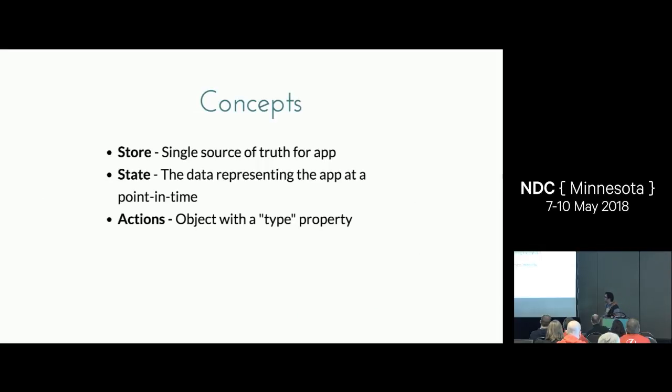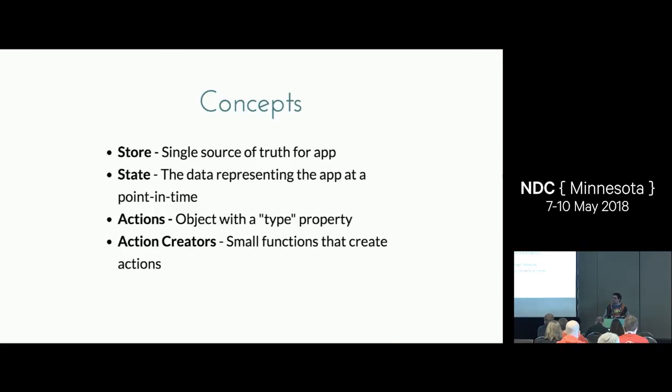Actions in Redux are just a fancy word for a JSON object with a type property. And that type property can be anything. In my examples, they're going to be strings, but with a certain twist with TypeScript to make them strongly typed. Action creators are just another fancy word for a function that returns an action. That's all it does. It takes some parameters, and then it outputs a plain old JSON object. The reason that we have action creators is so that we are consistently creating actions across our code base.